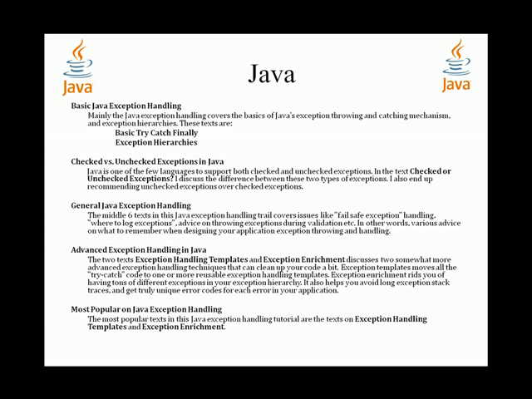The two main ways of handling exceptions in Java are the basic try catch finally method and exception hierarchy. Other than that, Java is capable of handling checked versus unchecked exceptions as well. Java is one of the few languages to support both checked and unchecked exceptions.